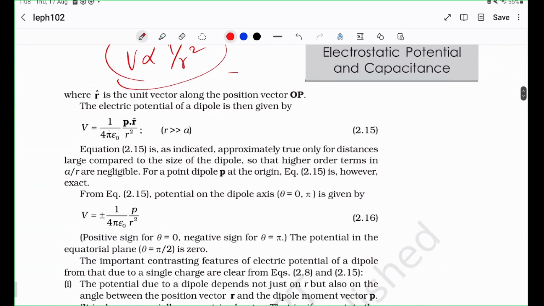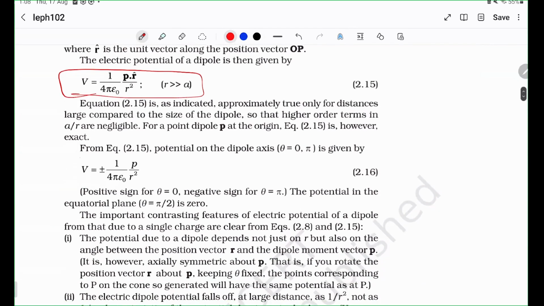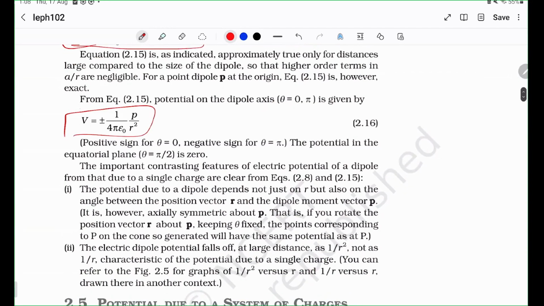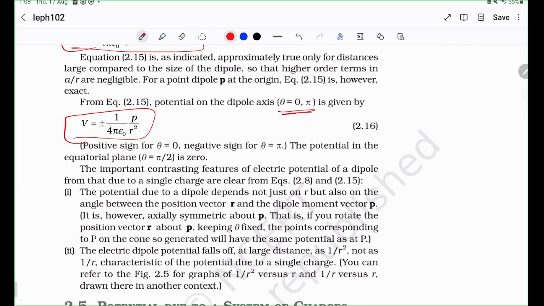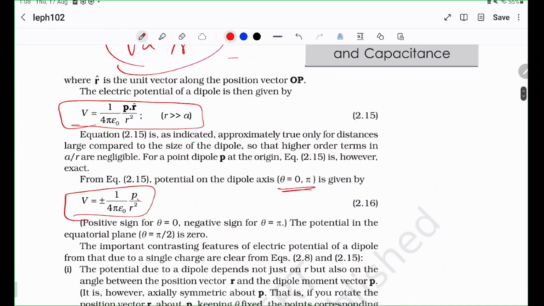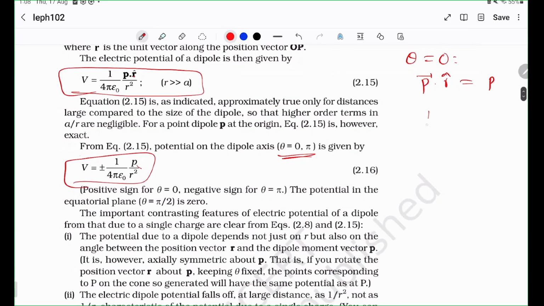So you can find out that this is the formula for the potential. And this is for trivial cases where theta is equal to 0 and pi. If theta is equal to 0, then P dot R cap is simply just P. So you have 1 by 4 pi epsilon naught P by R squared.